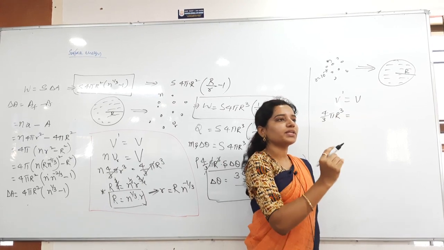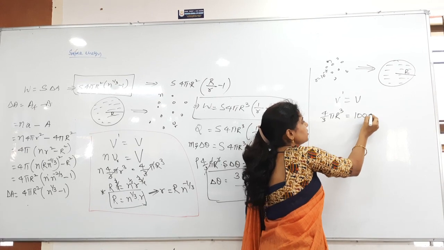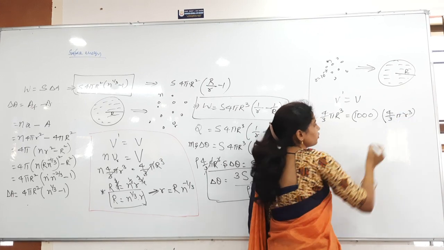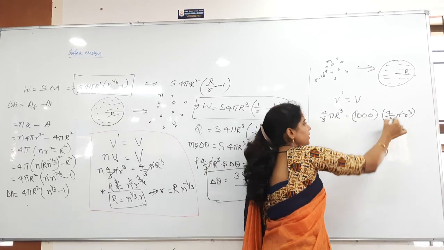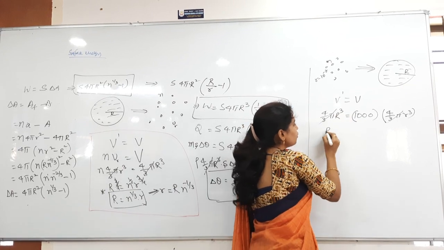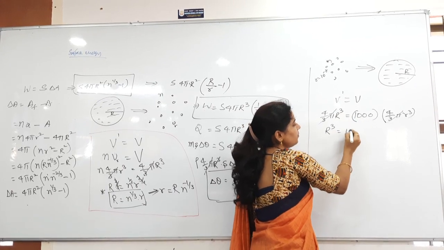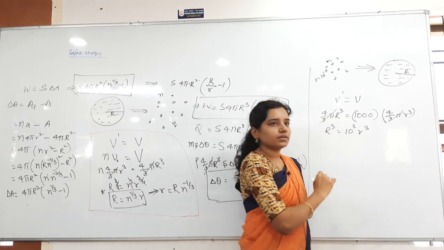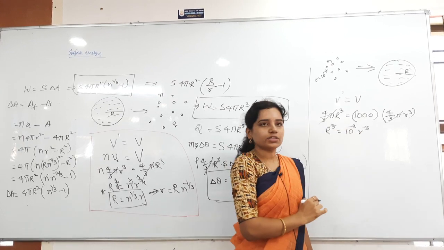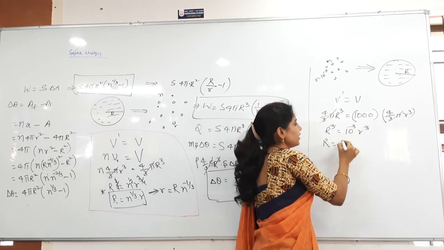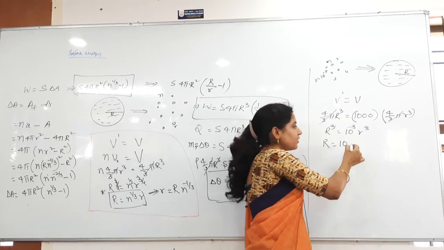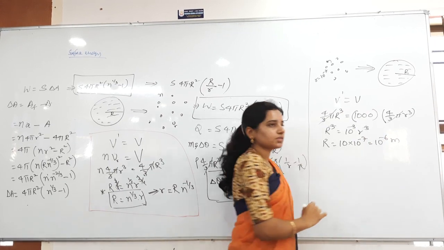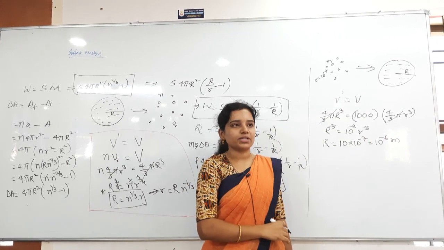How many droplets are there? N is 1000 droplets. Each of volume is 4 by 3 pi small r cube. This is what you have to do first. Now 4 by 3 pi is gone. Then R cube equals 1000, which I can write as 10 cube, times small r cube. Cube cancels. Then capital R equals 10 into small r. Small r is 10 power minus 7, so you will get 10 power minus 6 meters. Radius is 10 power minus 6 meters.